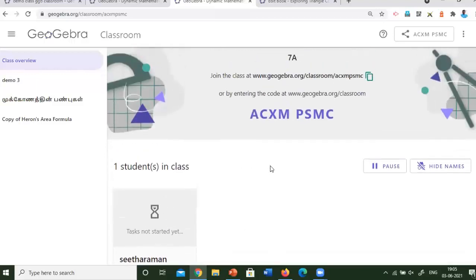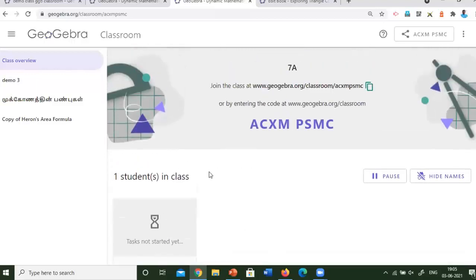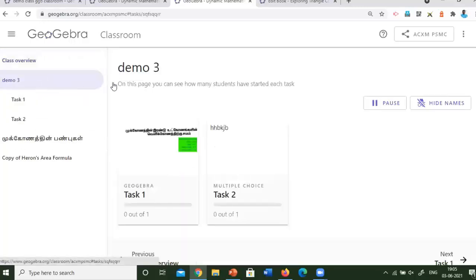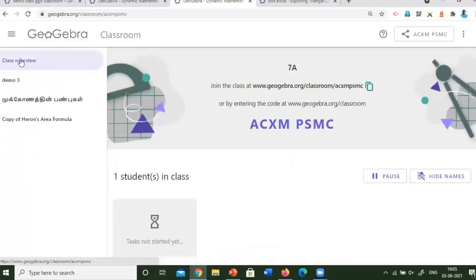So with the help of GeoGebra, we can create a book. For example, 6th standard term 1 has nearly 6 chapters. For each chapter, you can plan each activity under this chapter, and also ask the students to complete the chapter within a week. Like this, we can engage the students with these activities easily. So I hope I have introduced you to the GeoGebra classroom.